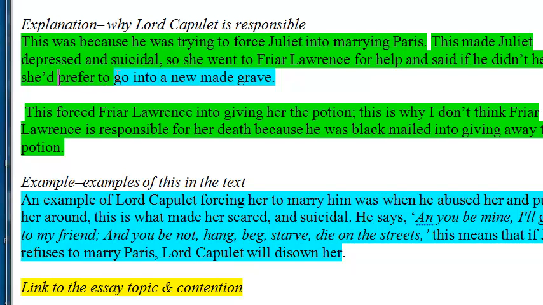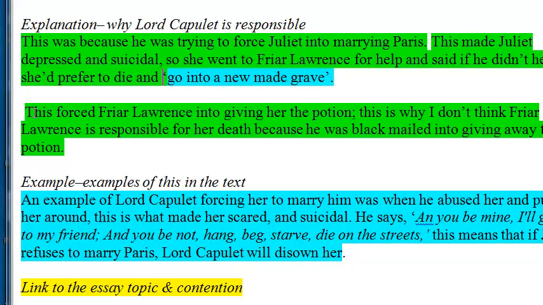And we can quote that. So we'd have to put it in, and it's coming from the text. If you prefer to, and probably we need to say die to explain that, and go into a new made grave. And then we've got a bit of an example of the text.